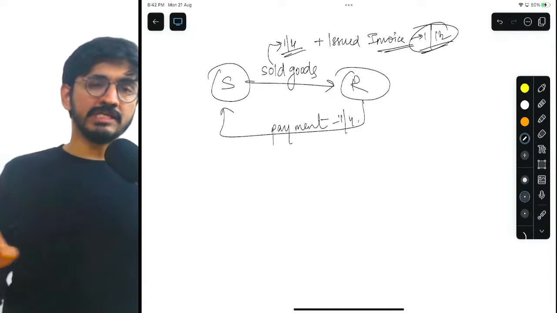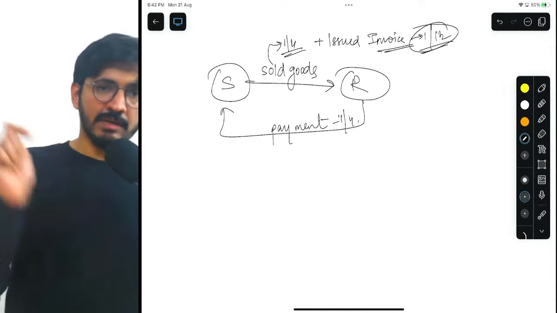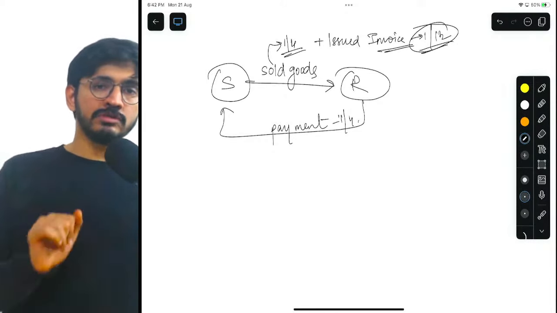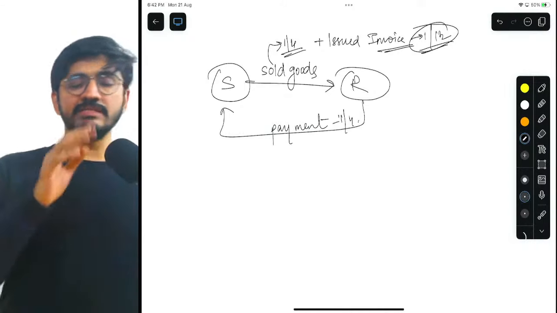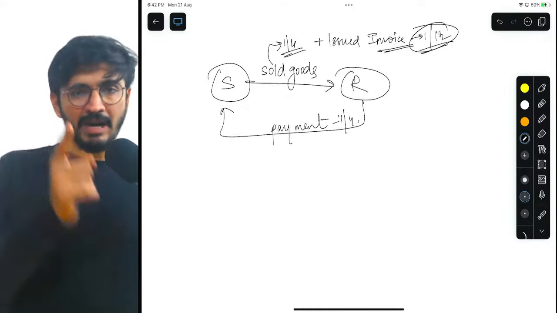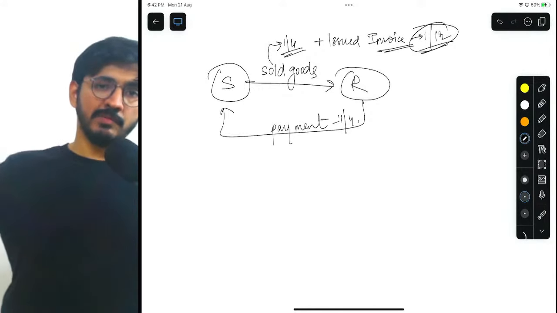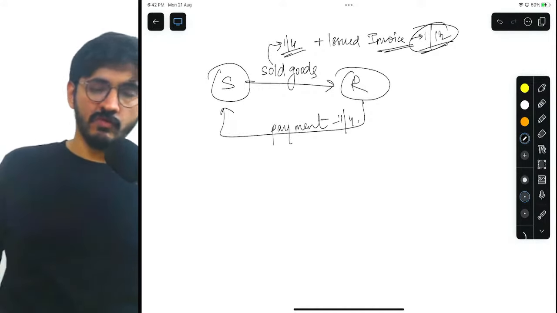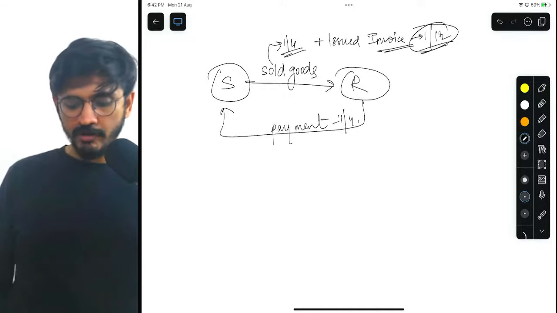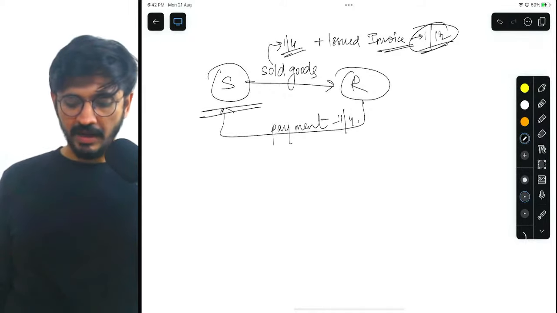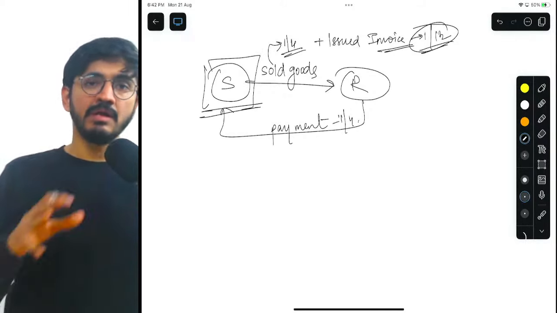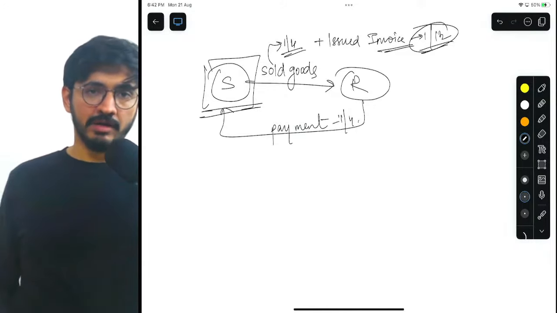And all of this is happening because of whose mistake? Supplier's mistake. Because of whose laziness? Supplier's laziness. It's the supplier's reckless attitude, of which the recipient has to pay the consequences. So the government then said, okay, listen, supplier, we will affix some limitations at your end.